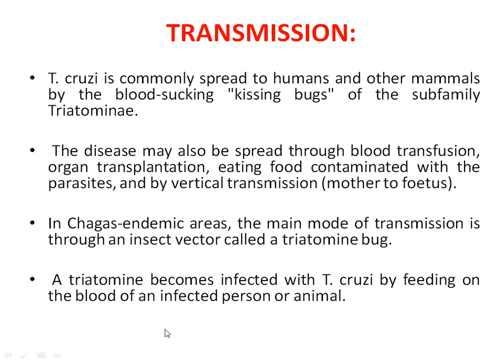In Chagas endemic areas where the outbreak occurs, the main mode of transmission is through an insect vector called triatomine, the bugs, kissing bugs. The triatomine becomes infected with Trypanosoma cruzi by feeding on the blood of an infected person or animal. Basically, these triatomine bugs, the kissing bugs, get the infection while taking a blood meal from the infected person or an animal.